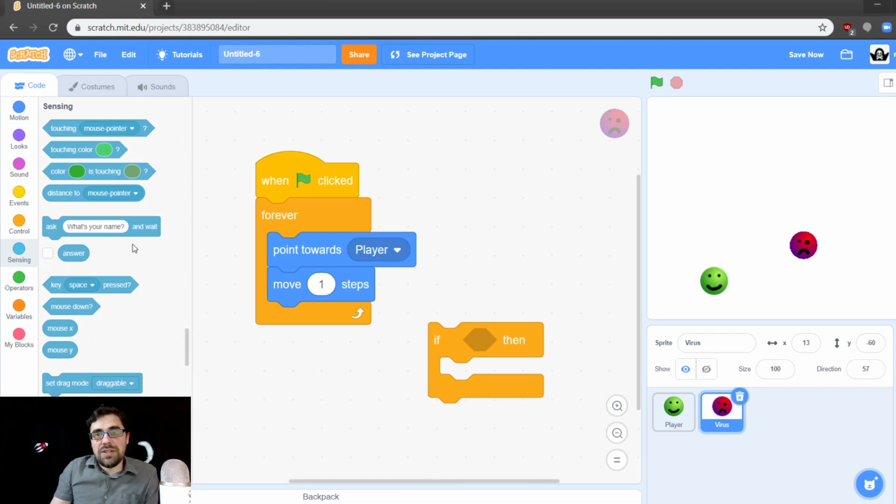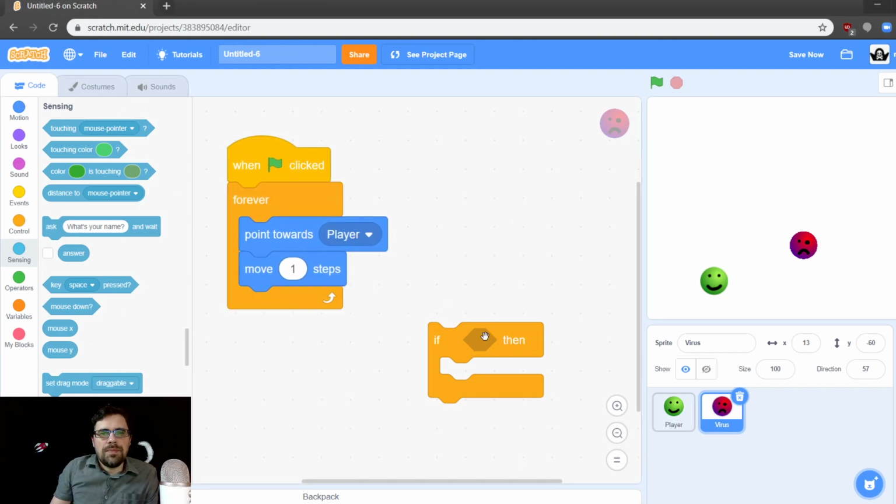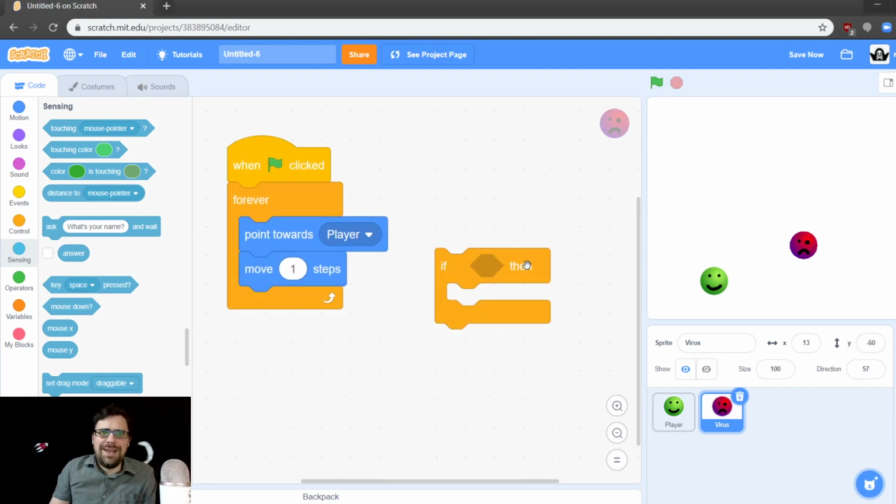I am good at Scratch. I've been doing it for a very long time. It's just practice. You can code almost anything in Scratch. I saw some of my students playing a Fortnite game on Scratch. So even though these blocks are pretty simple, you can code quite a bit with it.